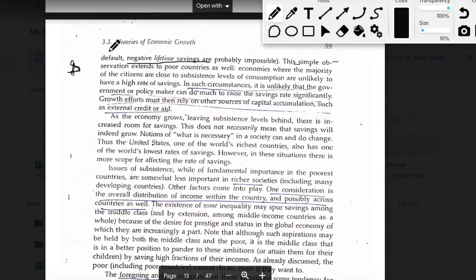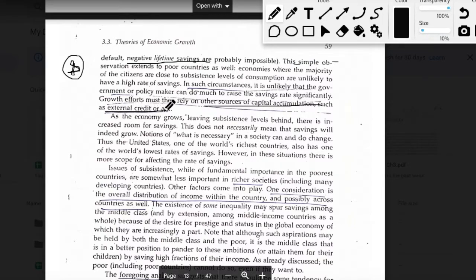So we won't be able to rely on this parameter to boost the economy, because if the economy doesn't have enough income to meet basic levels of consumption, it is unlikely that we can boost the level of savings. So we might have to rely on other sources of growth such as capital accumulation or external credit or aid.